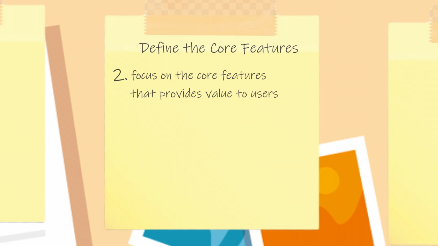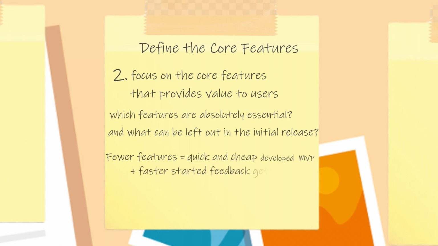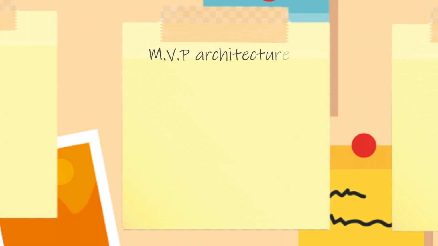Define the core features. Once you identify the business needs, you need to focus on the core features that will provide the most value to users. This step requires careful prioritization. Think about which features are absolutely essential and what can be left out in the initial release. The fewer features you have, the quicker and cheaper the MVP can be developed, and the faster you can start getting feedback.